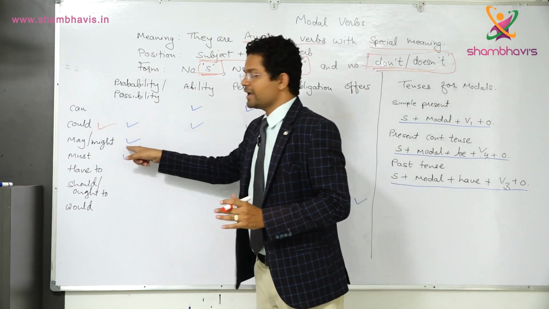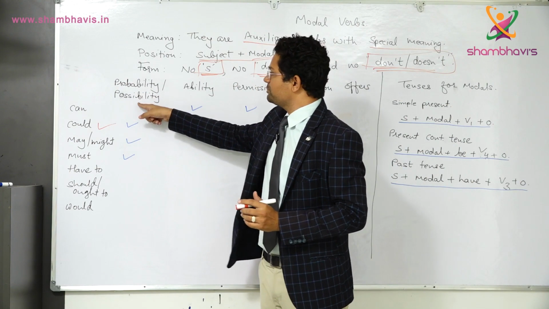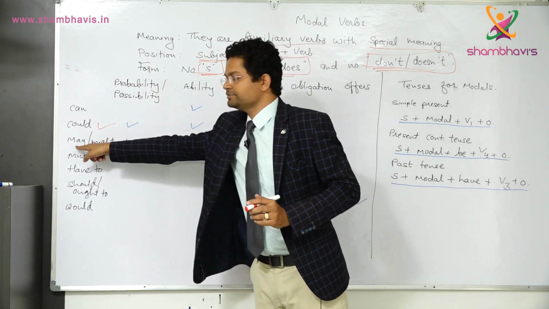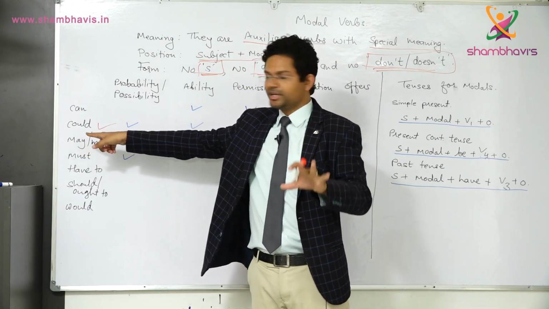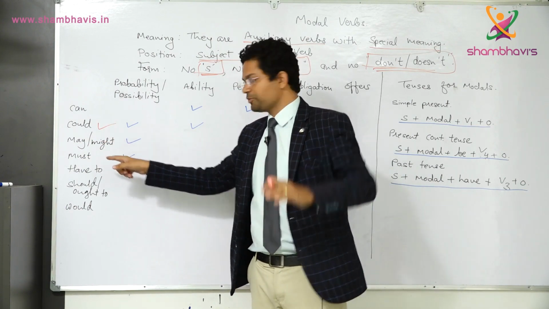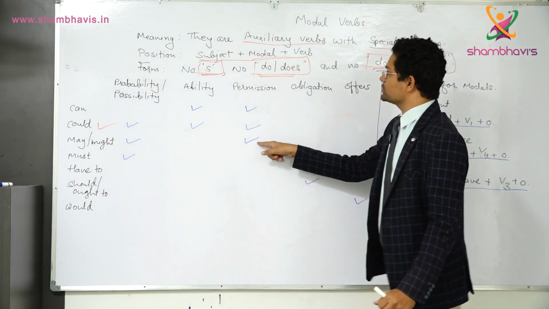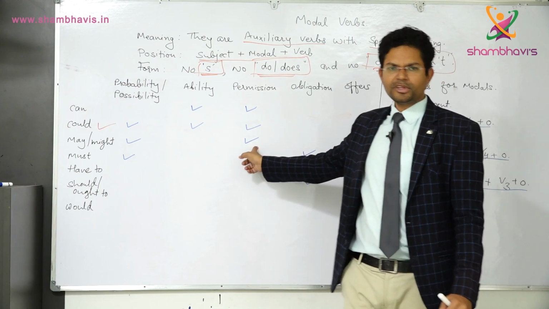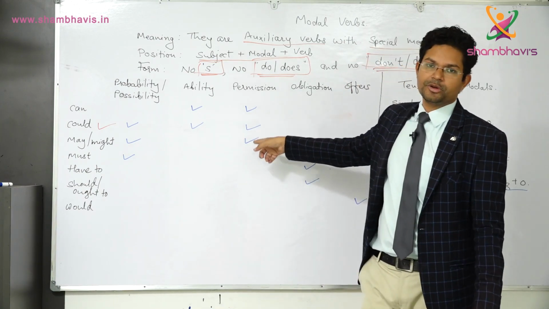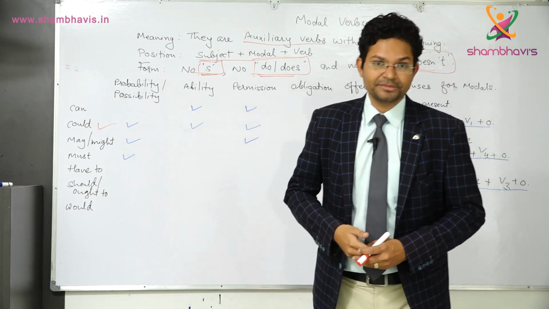So that is may and might. It is used for probability and possibility. May, stronger probability, 50-50, and might has weaker probability. And may is also used for permission. Just like can I come in, you can also say may I come in.